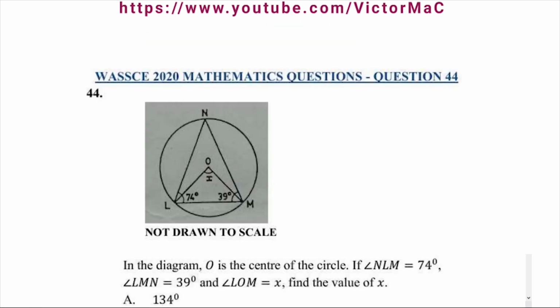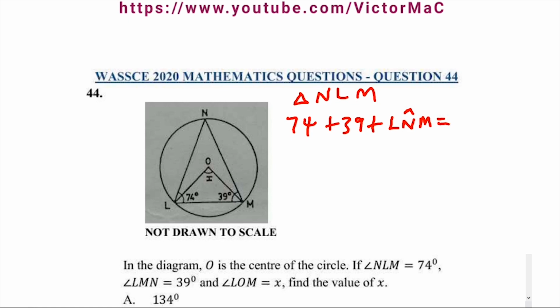Question 44 was 2020 mathematics question number 44. In the diagram, O is the center of the circle. If angle NLM is 74 and angle LMN is 39 and angle LOM is x, find the value of x. In the triangle NLM, we are given angles 74 and 39, but we don't know the third angle, which is angle LNM.